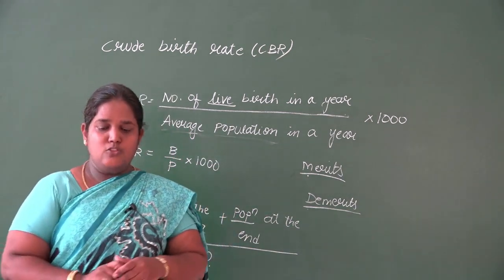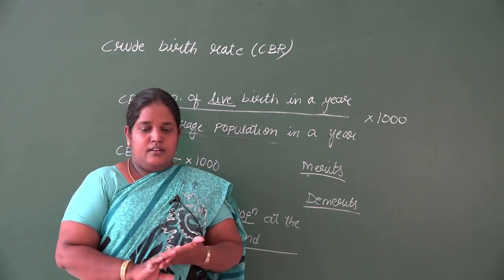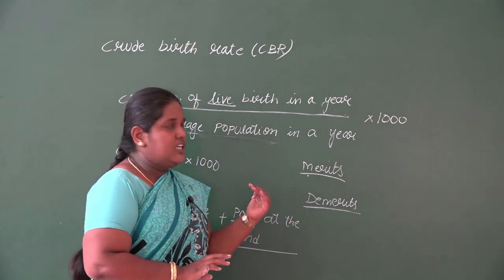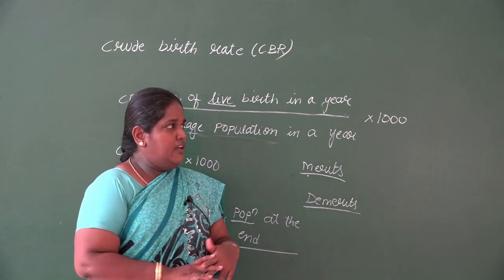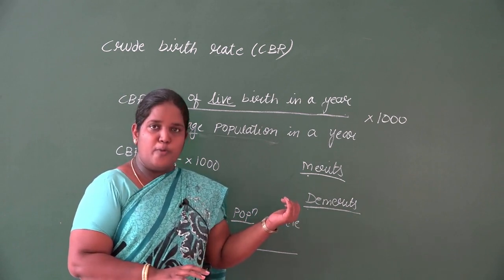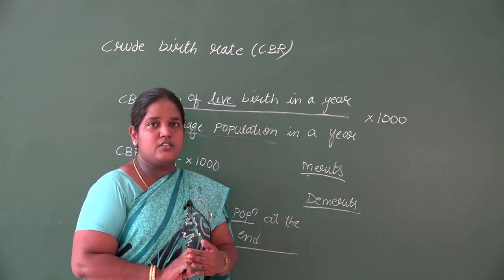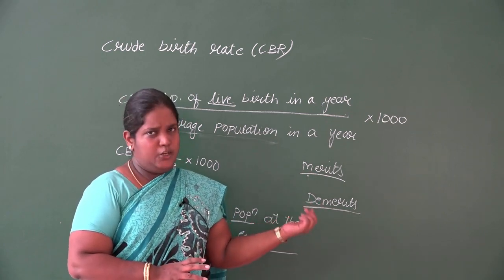I'll say it once again. The crude birth rate is simple and easy to calculate. It does not need any detailed information; only birth and population information is enough. And by using the crude birth rate, the growth of the population can be known. Since we are considering the whole population, the growth of the community may be easily known.